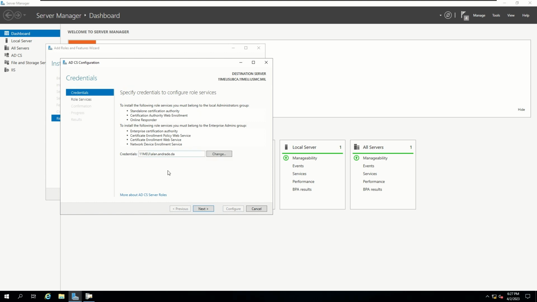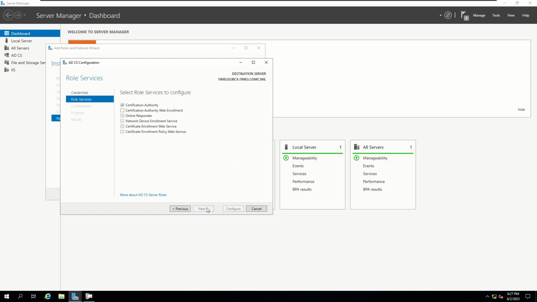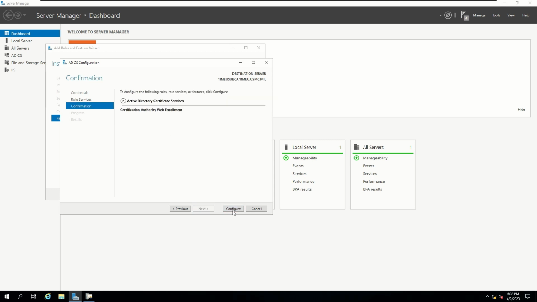Go ahead and leave your credentials as default. Click on Next and select Role Services to configure. Let's select Certification Authority Web Enrollment, which is the one that we just installed. Click on Next and click on Configure. Alright, and then configuration succeeded. So we have installed our Certification Authority Web Enrollment on our SUBCA.